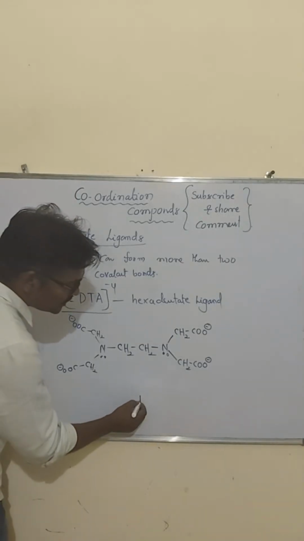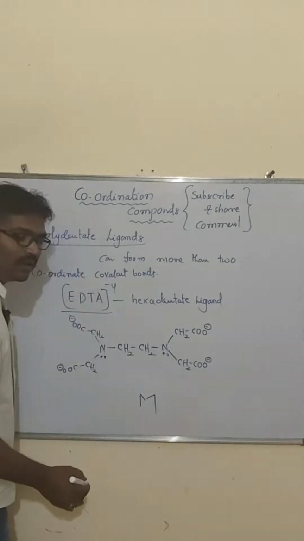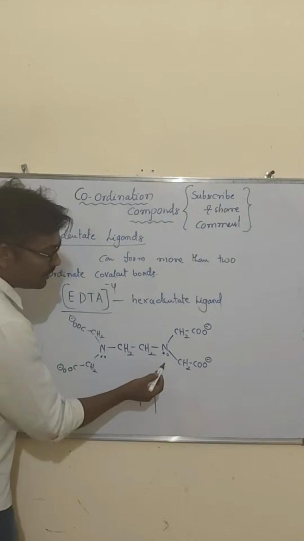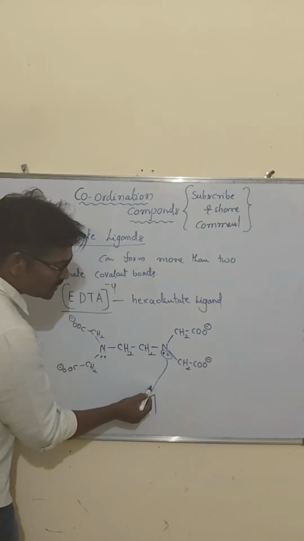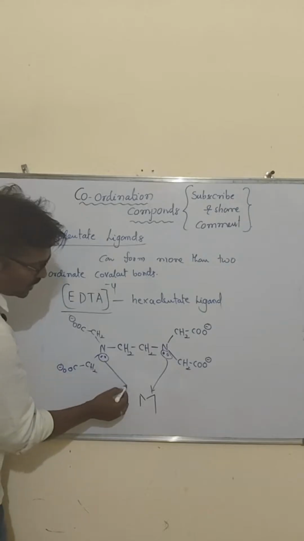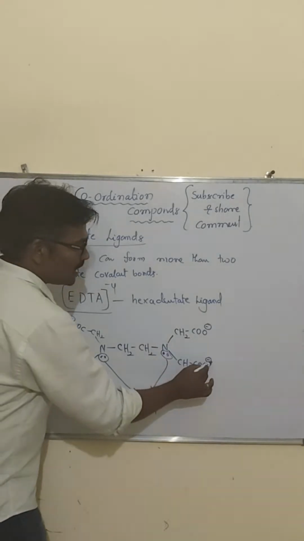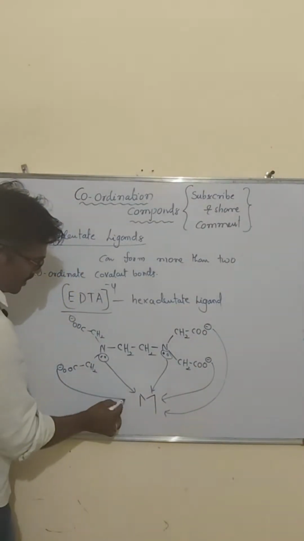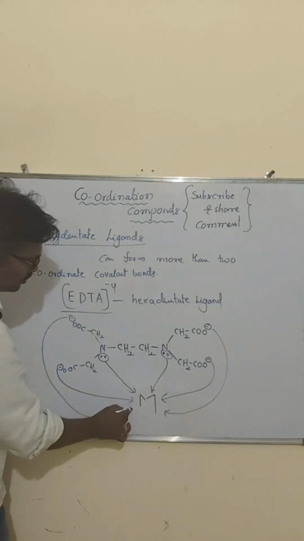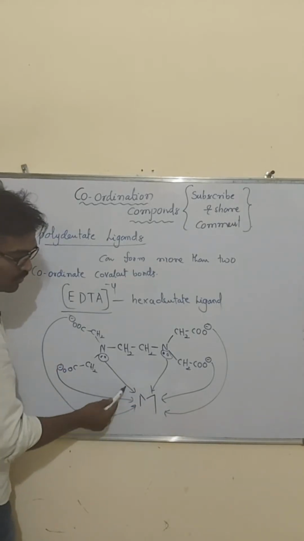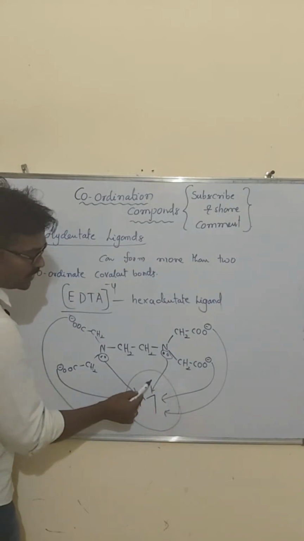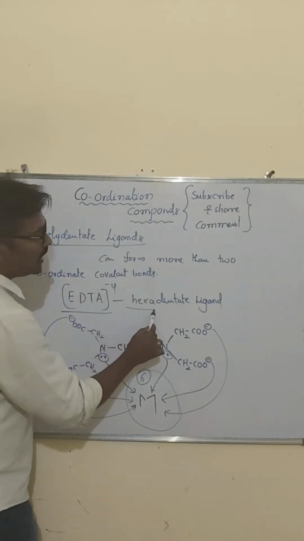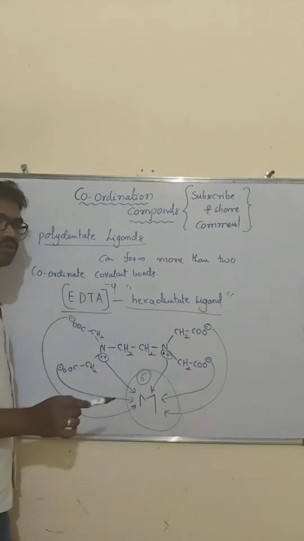Sir, it can form 6 coordinate covalent bonds with a metal. How is it? Look, the two nitrogen atoms with their lone pairs of electrons form two coordinate covalent bonds. Then with the acetates, it can form the remaining four coordinate covalent bonds. Totally the metal is surrounded by 6 coordinate covalent bonds. That is why we call it a hexadentate ligand.